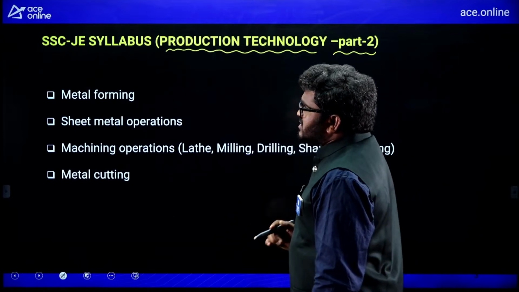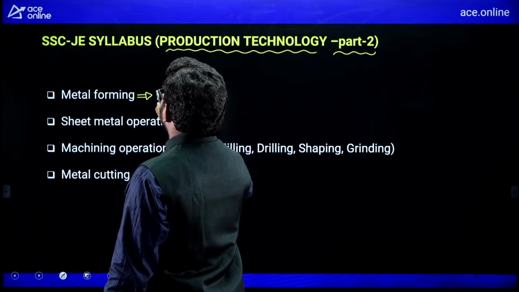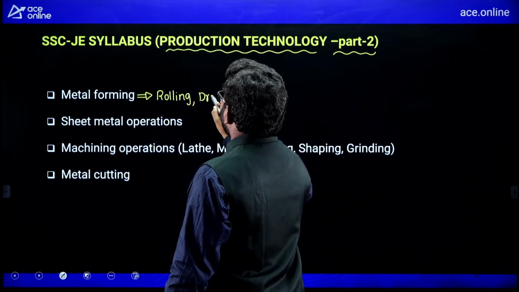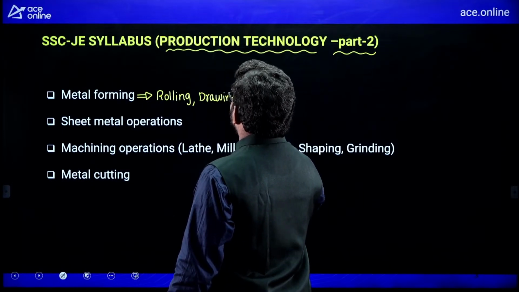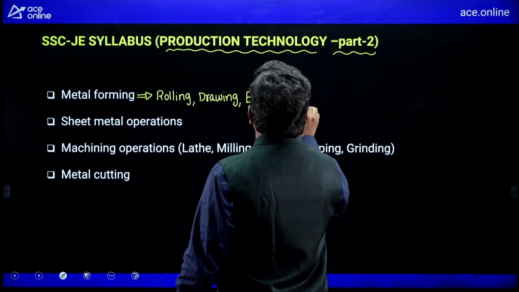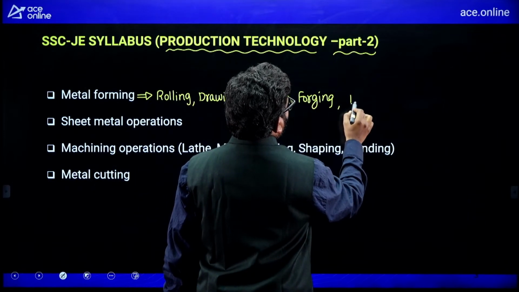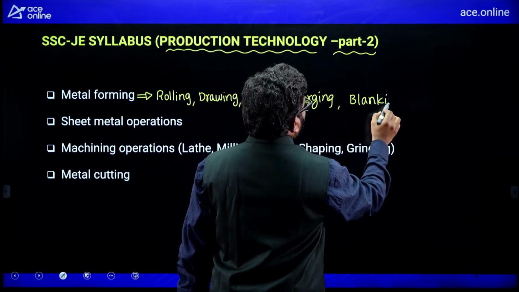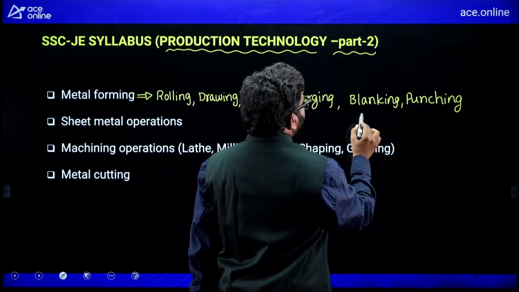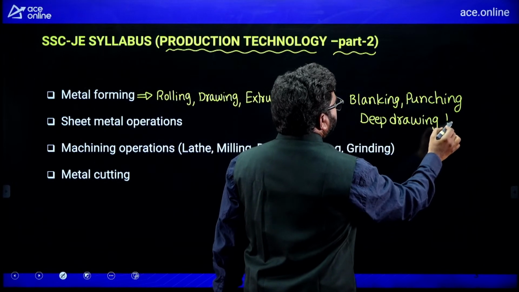In production technology, the syllabus is metal forming. In this metal forming: rolling, drawing, including wire drawing and tube drawing, extrusion, forging, and also sheet metal operations like blanking, punching, deep drawing, and bending.